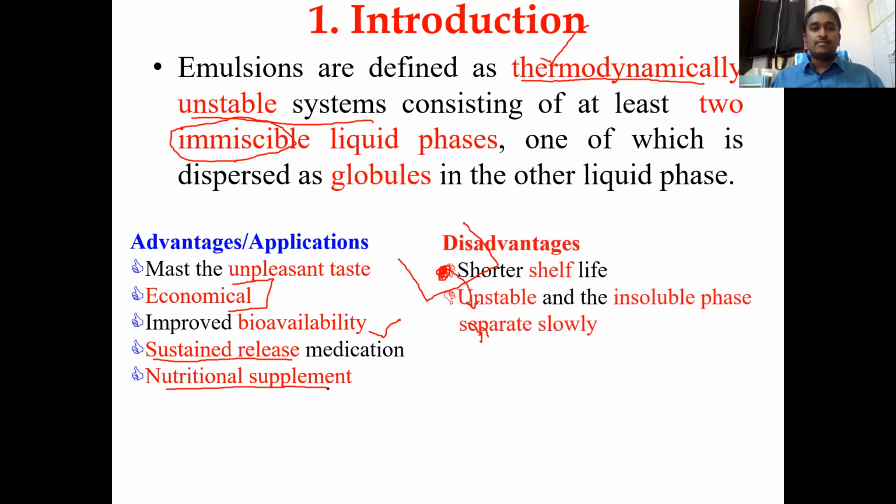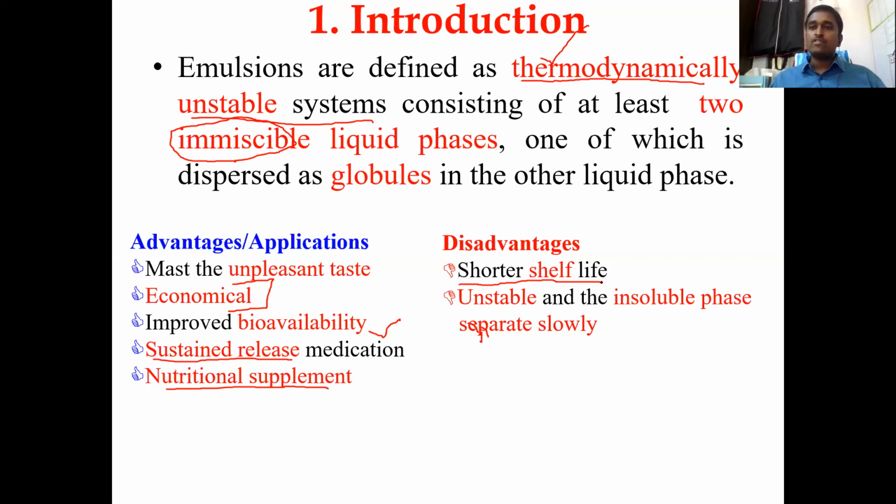So what are the demerits? As I've mentioned many times, consider the shelf life. What is the shelf life? The time at which a drug retains 90% of its drug content. But emulsions have a very short shelf life, because either they're completely unstable and get back to the separation of oil and water, or these oils will go for rancidity kind of problems. Otherwise, the water present in the emulsions will go for microbial contamination.